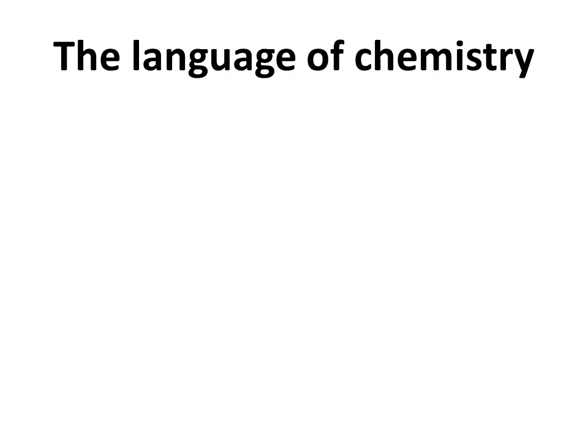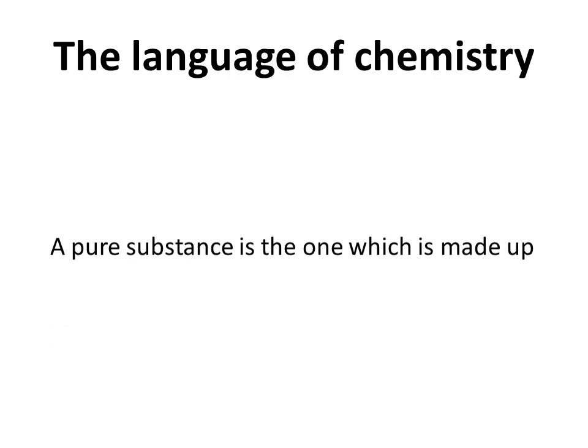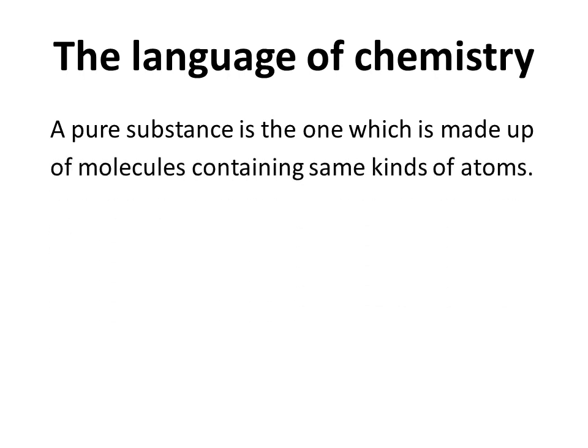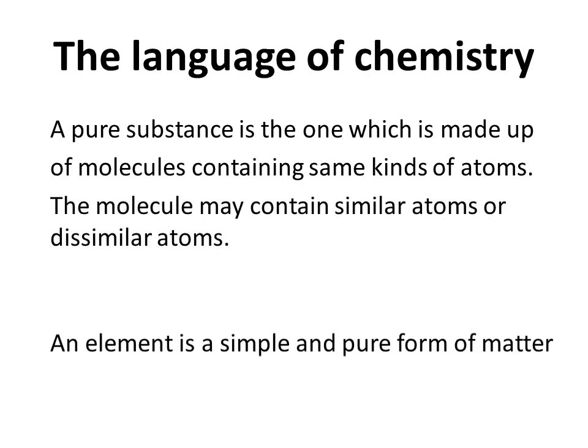We know that everything in the universe is made up of matter, and matter in turn is made up of very minute particles called atoms. Matter can be broadly classified into pure substances and mixtures. Let us see what is a pure substance. A pure substance is the one which is made up of molecules containing the same kinds of atoms. Pure substances are of two types, elements and compounds.